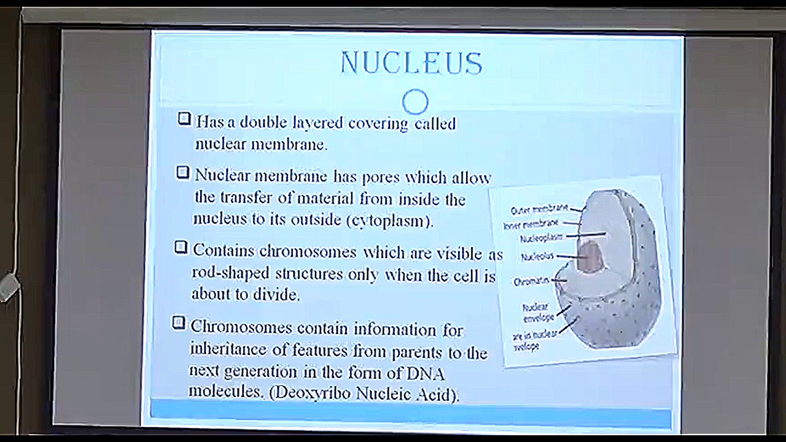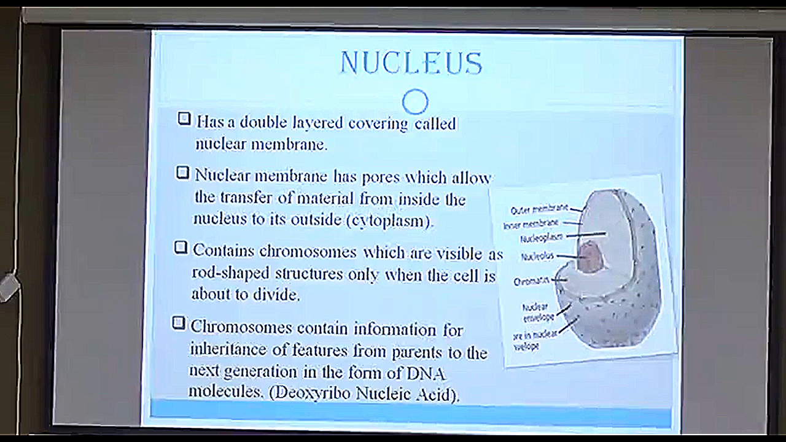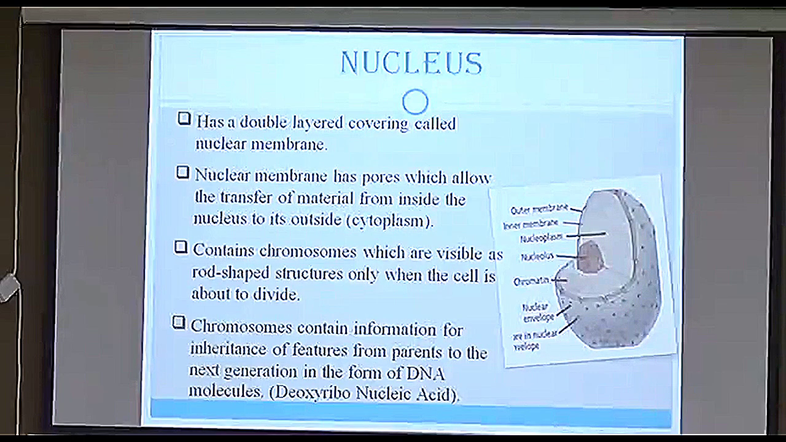Now, the nucleus contains chromosomes which are visible as rod-shaped structures only when the cell is about to divide. Chromosomes contain the information for inheritance of features from parent to the next generation in the form of DNA. Now, DNA is deoxyribonucleic acid. It is responsible for containing all the information of your body. That's why it is the main genetic material.